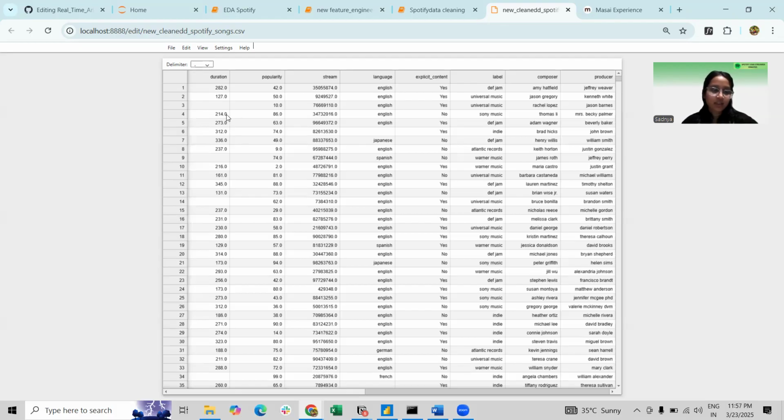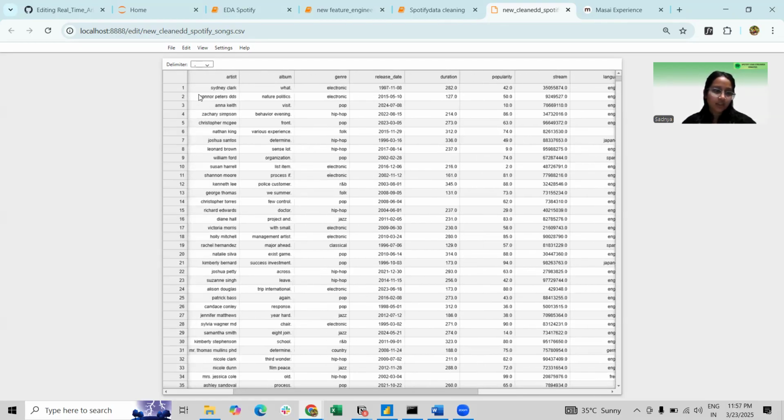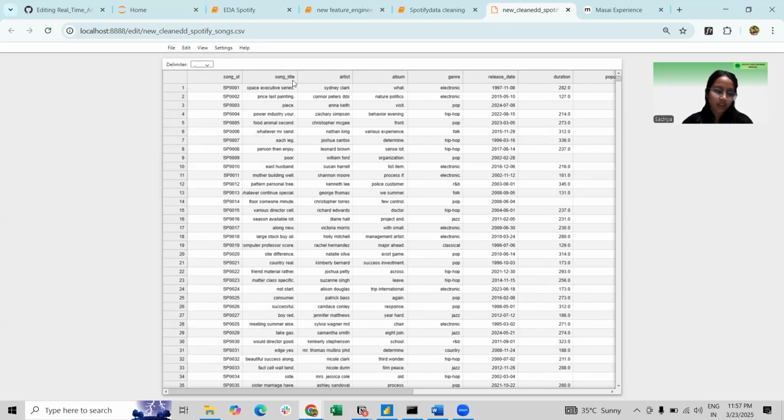So let's move toward understanding the data set. Here is the data set, which contains various attributes related to Spotify songs, including the song ID, song title, and artist.